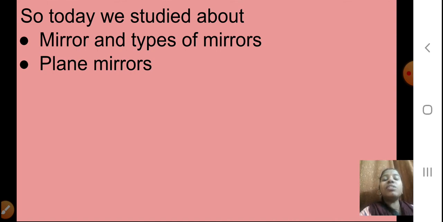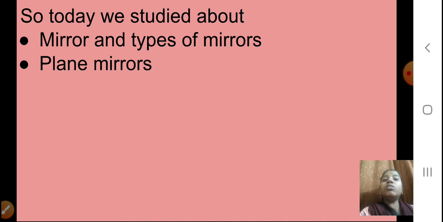In this chapter we'll study the different types of images, how they are formed, and their nature, whether bigger, smaller or the same size. I hope you have understood the three diagrams related to the reflection of light. We'll meet in the next presentation.